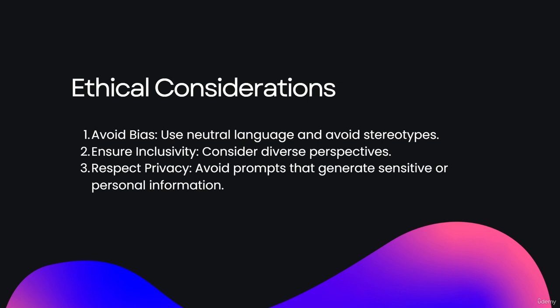This supports the AI in doing the task in a very effective manner, by providing different perspectives of information, additional information, other information related to our task, and background information like training it to act as a persona, the persona prompt pattern, in a specific application. That comes under diverse perspectives, and with that we can ensure inclusivity. The third one is respect privacy. So please avoid prompts that generate sensitive or personal information.